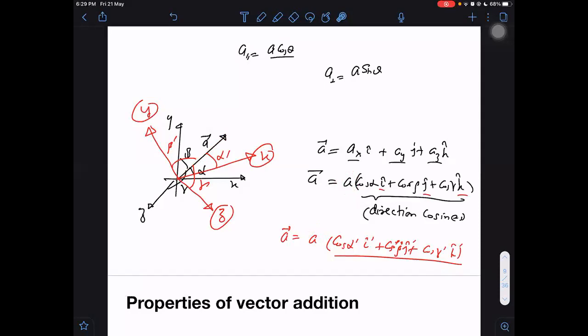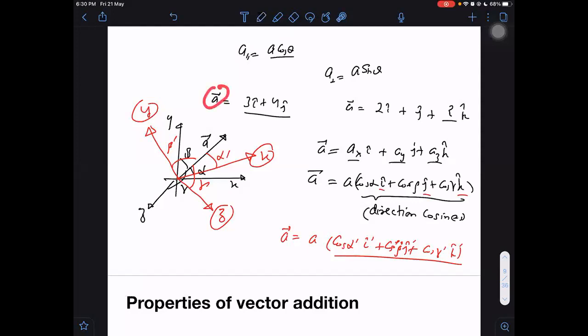Yes, sir. Sometimes they ask such questions. They can ask like 3 i cap plus 4 j cap. This was a vector in one coordinate system. In another coordinate system, it became 2 i cap plus j cap plus something. They will ask you to find out what it became. How to find it out? Very simple way. Just equate the magnitude.